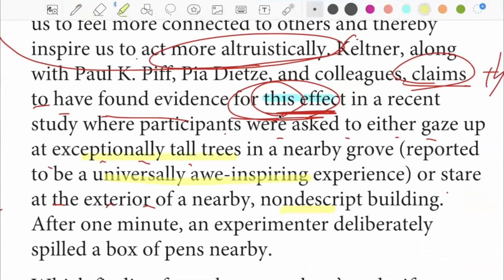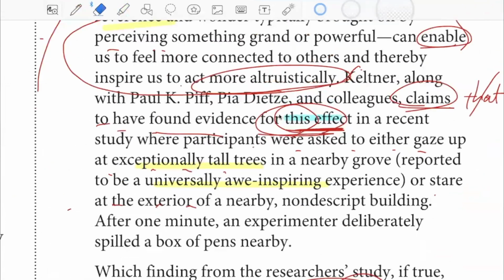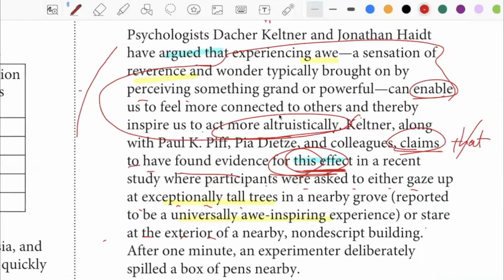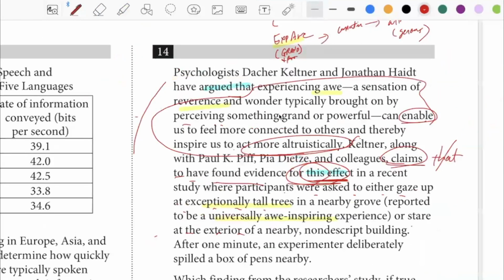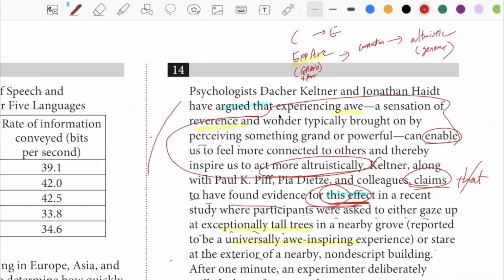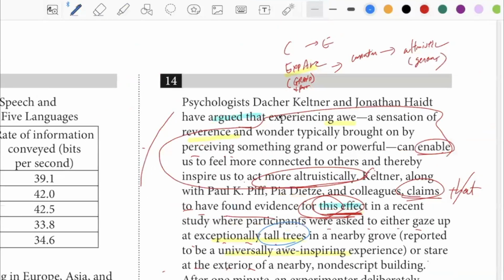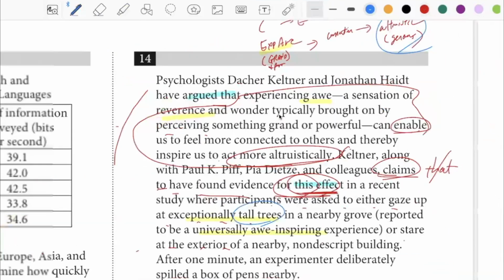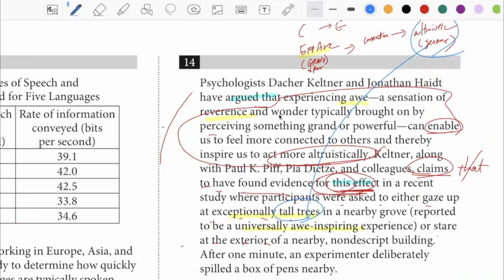That is universally awe-inspiring. It's not the nondescript building, right? So I need something to do with tall trees, okay? And as a result of looking at the tall trees, I need people to feel generous. That's what I'm looking for.